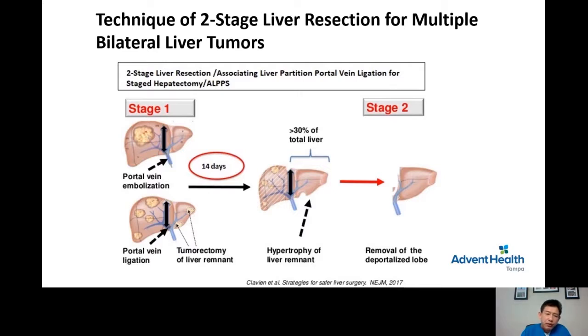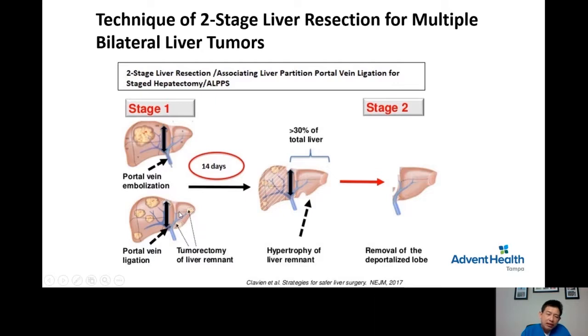In order for the patient to be resectable, the patient will require a 2-stage operation. This is called stage 1 and stage 2. For stage 1 of the operation, we take the patient to the operating room using a robotic approach. We locally resect this small liver tumor here, small liver tumor here. We resect them and we clean the left side of the liver. This is clean now after we resect this and this.